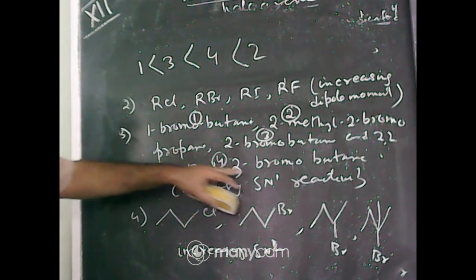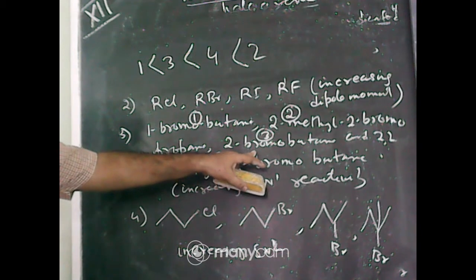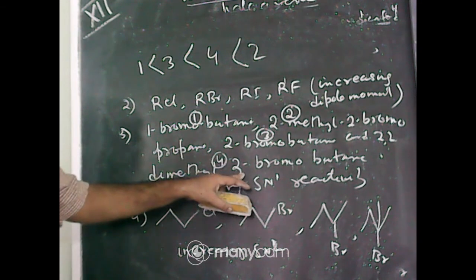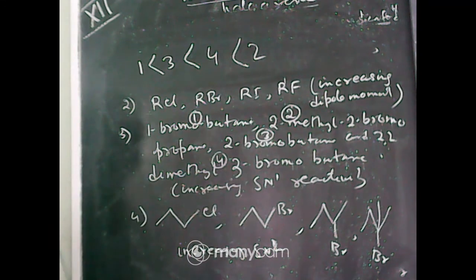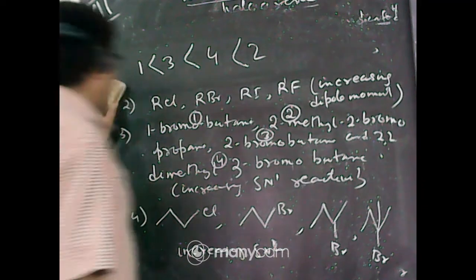Then 3, 2-bromobutane, is a secondary alkyl halide. 2,2-dimethyl-3-bromobutane is also secondary, but due to the presence of two methyl groups, it favors the SN1 mechanism. So 1 is less than 3, less than 4, less than 2, that will be the order. Okay.